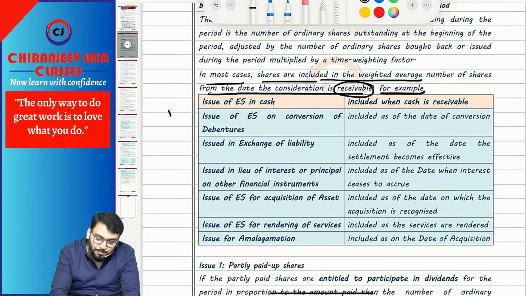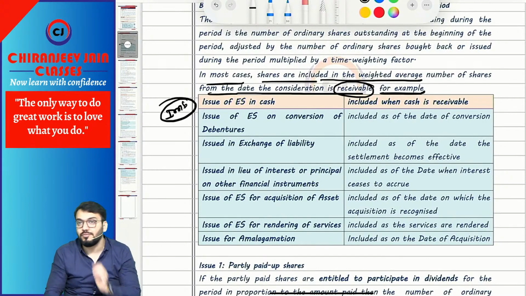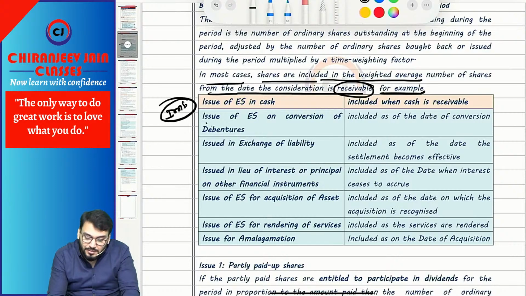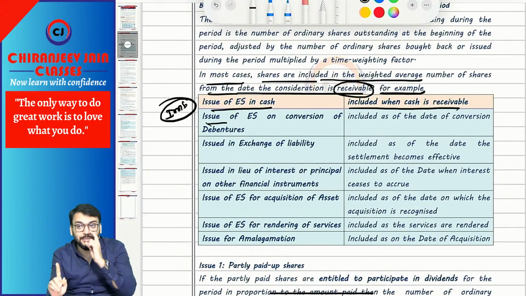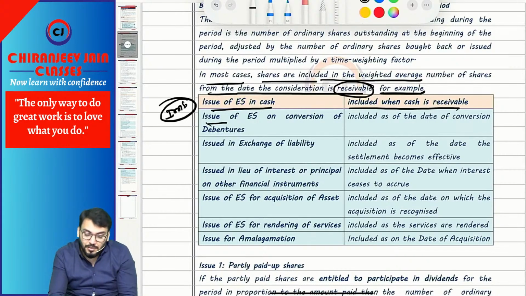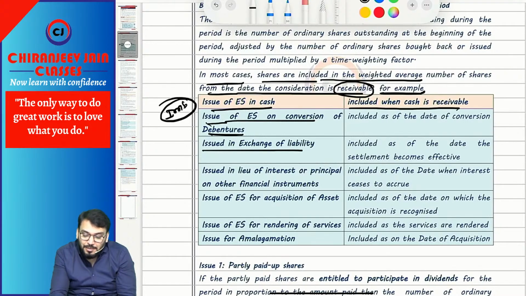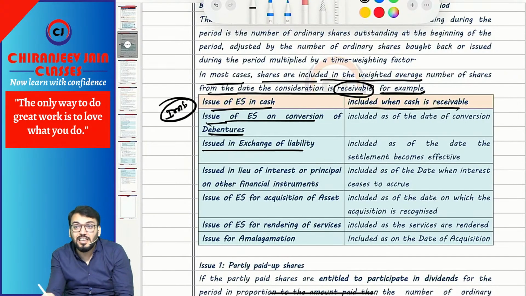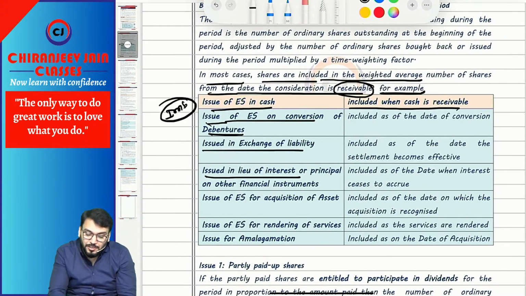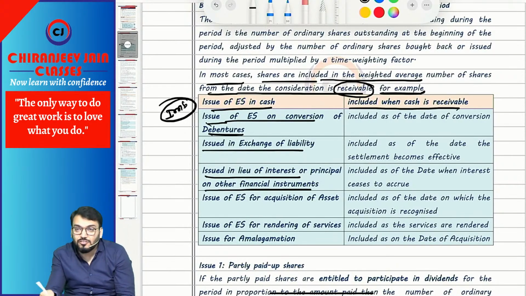For example, this is very important for theory questions. So if there is an issue of equity shares in cash, then include from when the cash is receivable, not received. For an issue of equity shares on conversion of debentures, include from the date of conversion. Issued in exchange of liability, include from the date when the settlement becomes effective. Issued in lieu of interest or principal on other financial instruments, include from the date